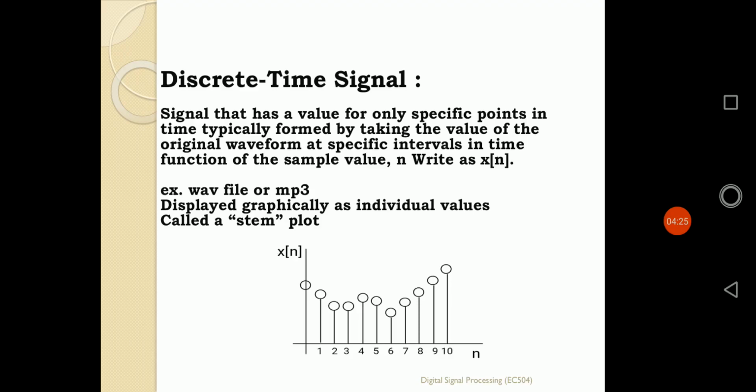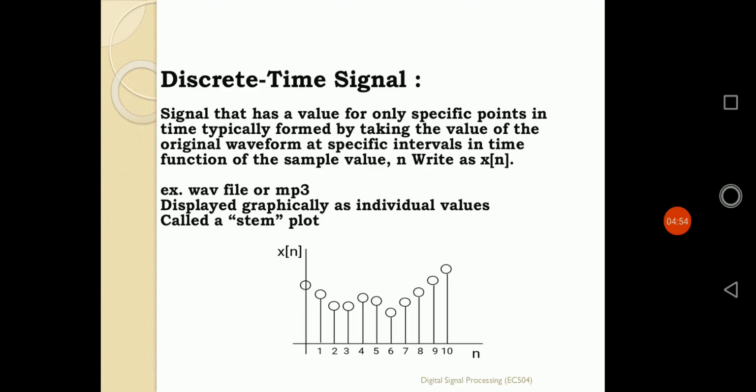That is, for each and every point of time the signal is not defined; the signal has some value only at specific points of time. If I want to form a discrete time signal, how do I make it? By taking the values of the original function at specific instants of time.